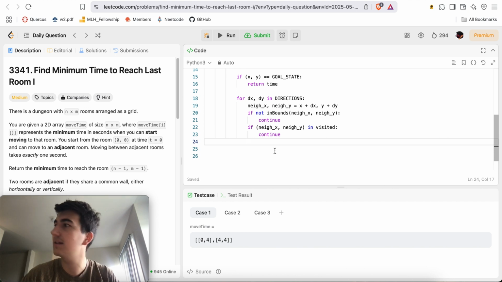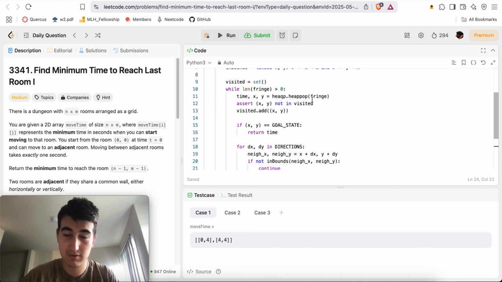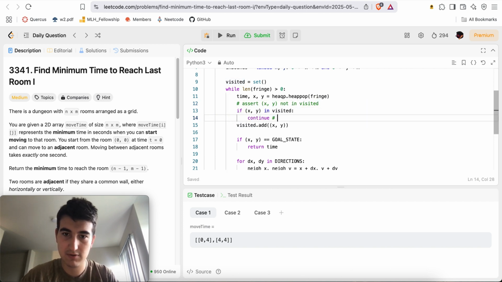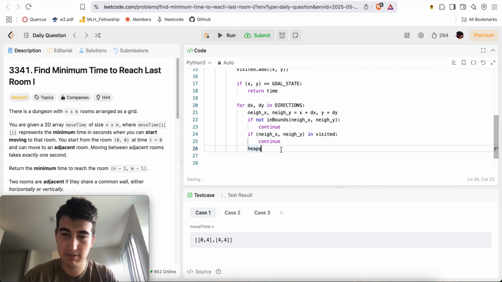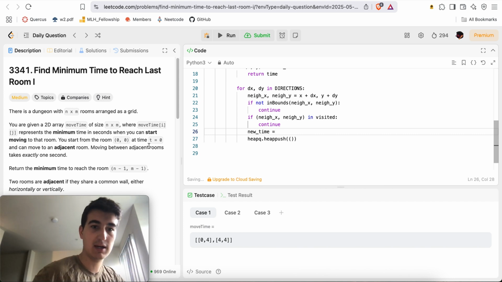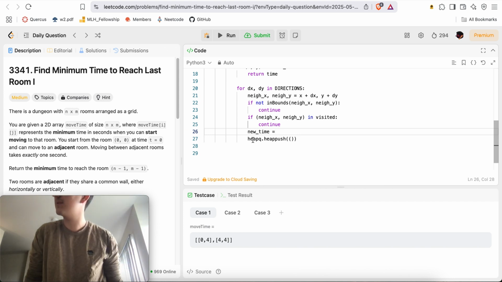Here we'll say heapq. If x, y in visited, continue. Already saw this position with a better time. Okay, heapq.heappush. So the new cost, the new time, will be equal to the max, right? So it'll either be